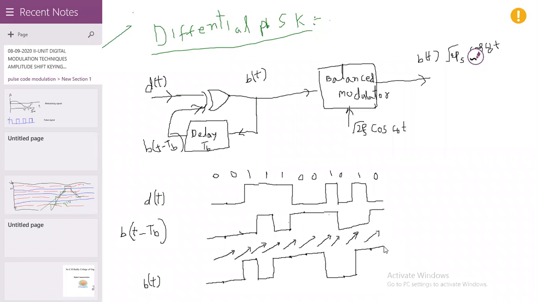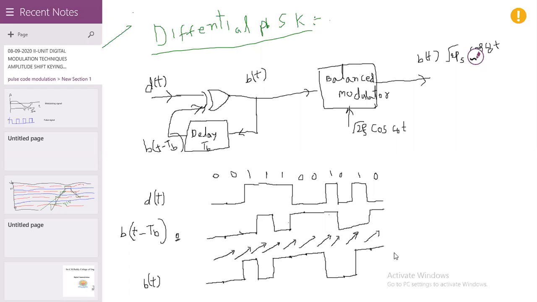So this is b of t. The actual data is d of t. But here we exclusive-OR that data with the output of that exclusive OR gate delayed by TB. Initially in the delay network here we can consider that it is zero. So initially considering zero, after getting b of t, you can shift it by TB, then you will get the b of t minus TB signal.